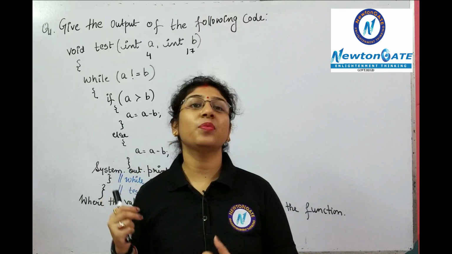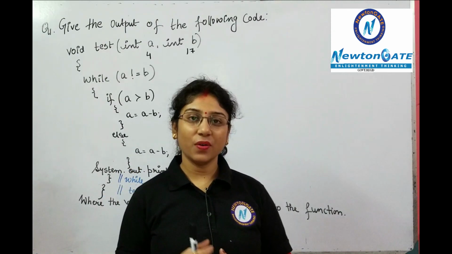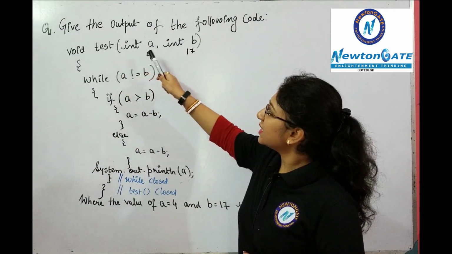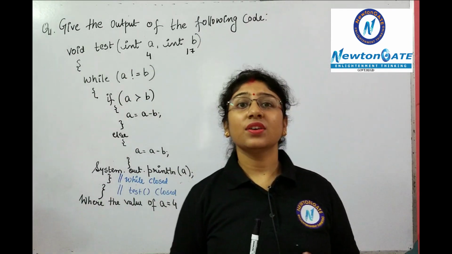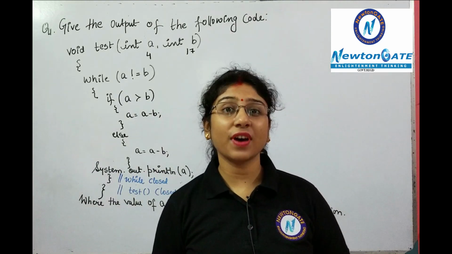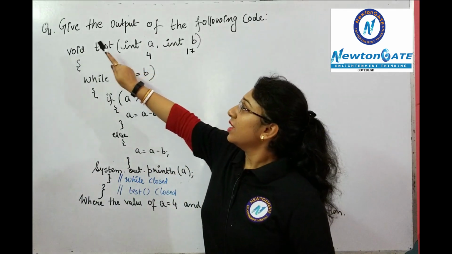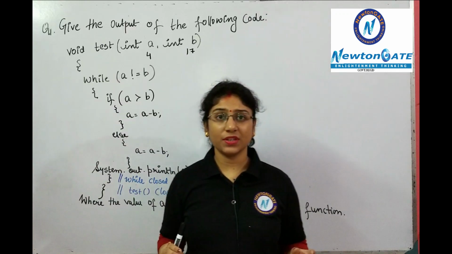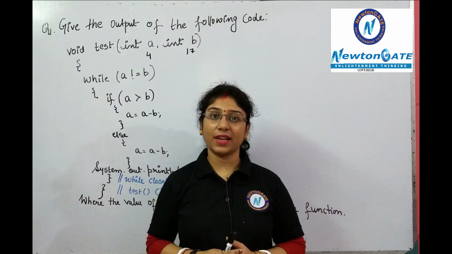Before discussing the execution and the output of the code, let's discuss the program. Let's see what code is written over here. So here's the code: void test(int a, int b). Here I have defined one user defined function whose name is test, and its return type is void. Void means no return value; the function will not return any kind of value.